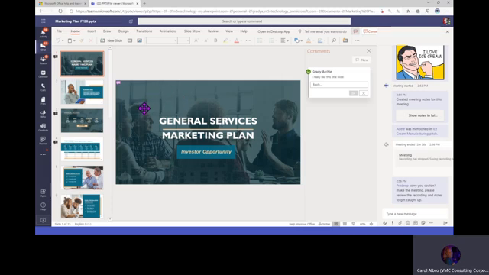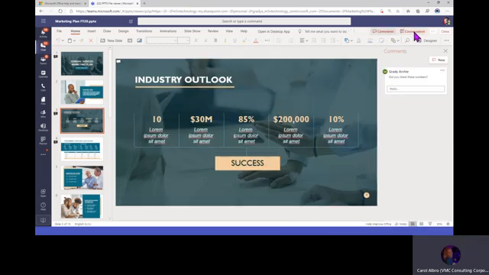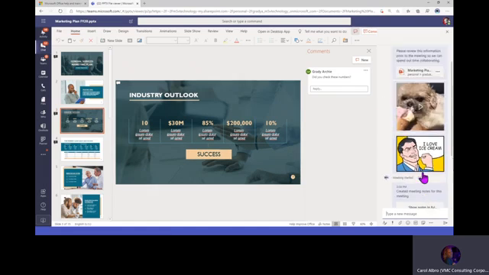So they've got a couple of options here. People can leave comments right on the slide if they want, or they can use this feature and have all the comments off to the side. And then the person who's responsible for bringing all that information together, slide to slide throughout the deck, right, will be able to do that slide by slide and incorporate everybody's remarks and information. You can also see your live chat conversation right here.